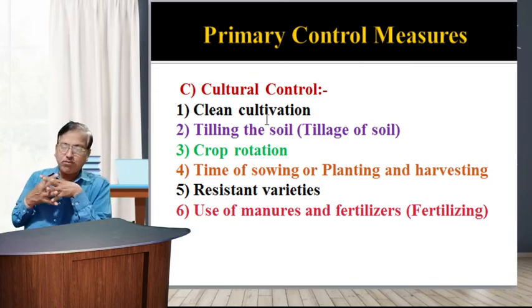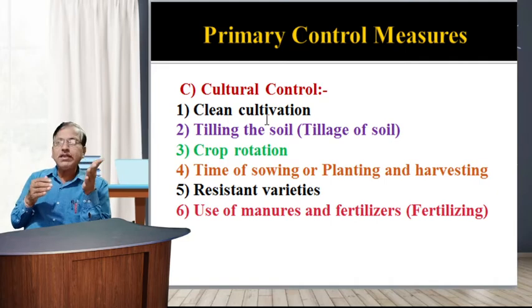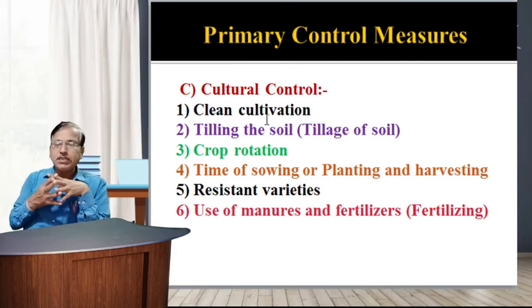The destruction of crop residue is a very good preventive measure for controlling certain species of insects like caterpillars or beetles. The wastage materials are also reduced or removed by clean cultivation.